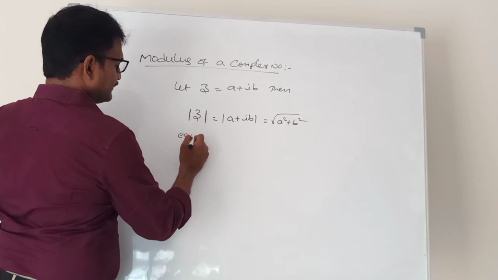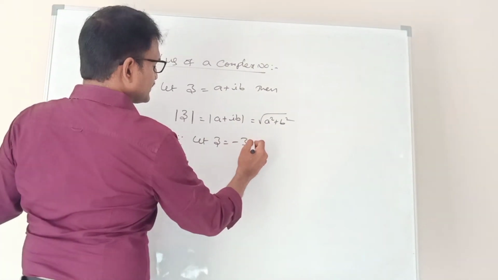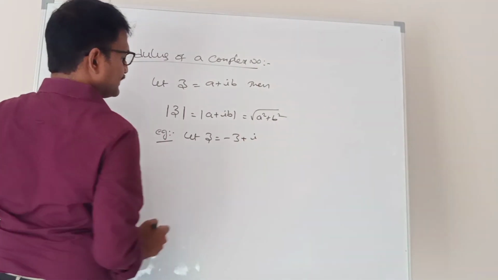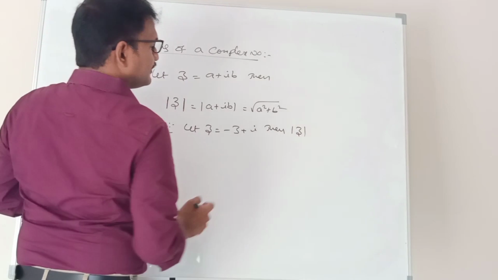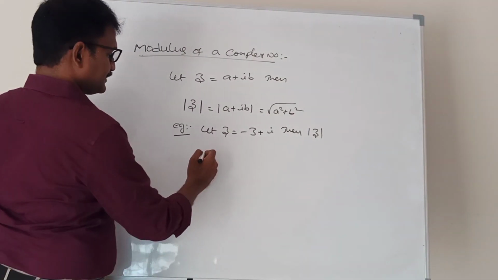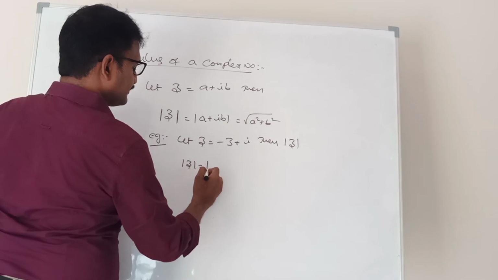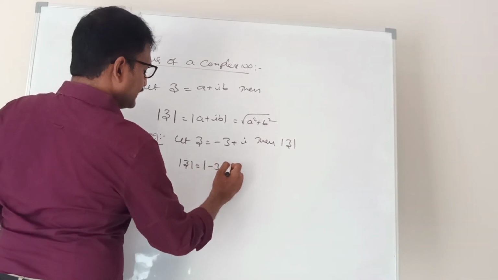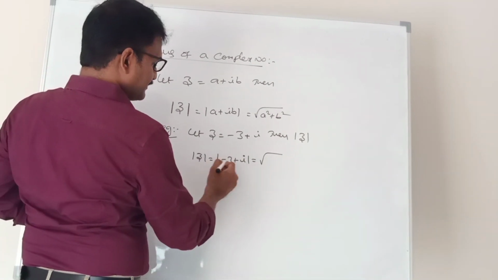Suppose we take an example: let Z is equal to minus 3 plus i. Find the modulus of Z, that means mod Z. Mod Z is equal to mod of minus 3 plus i. The formula is the square root of A square plus B square.